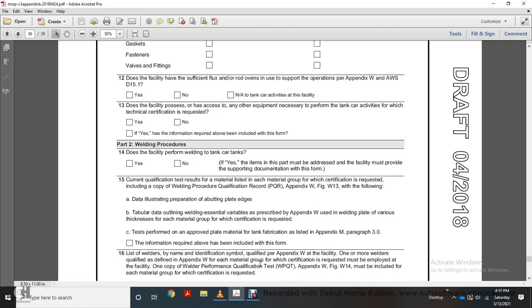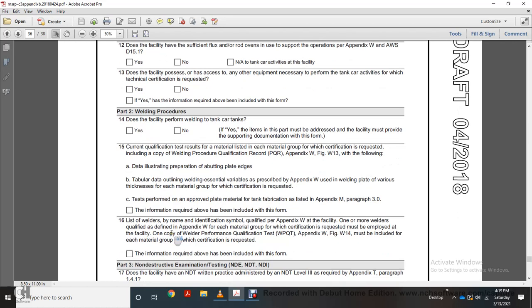15. Qualification testing result of the material list for the material group with the certification required, including a copy of the welding procedure qualification record, Appendix W, Figure 413, W13, with the following: data illustration, preparation, abutment plate edges, tabular data, outline welding, essential variables, prescribed Appendix W welding plate with the various thickness for each of the material group with the certification requested. Test performed approved plate material with the tanker fabrication listed with Appendix M, paragraph 3. With this information required above that has been included in this form.